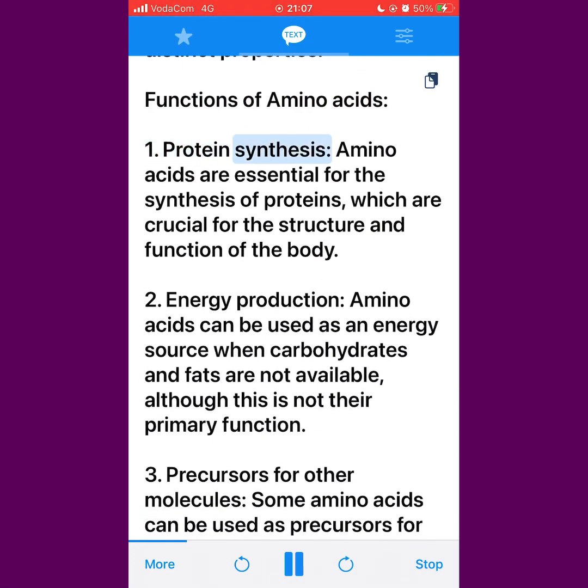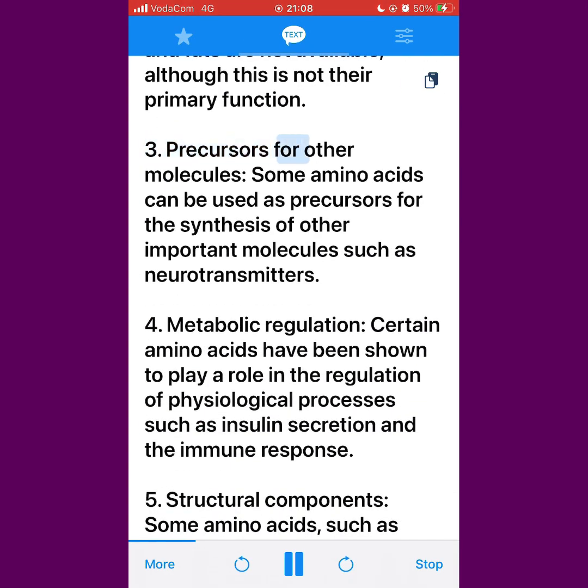Functions of amino acids. 1. Protein synthesis. Amino acids are essential for the synthesis of proteins, which are crucial for the structure and function of the body. 2. Energy production. Amino acids can be used as an energy source when carbohydrates and fats are not available, although this is not their primary function.